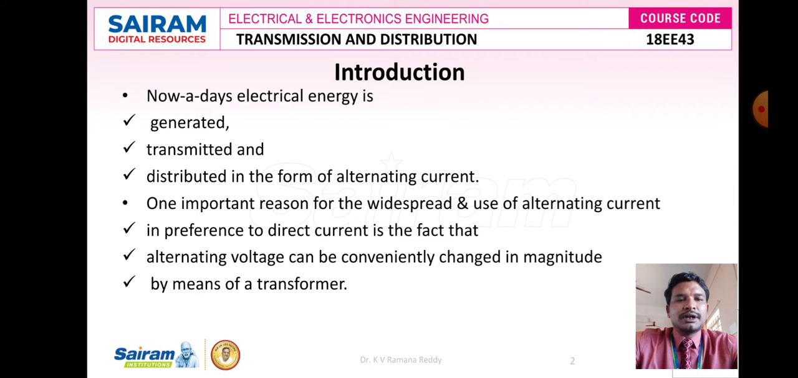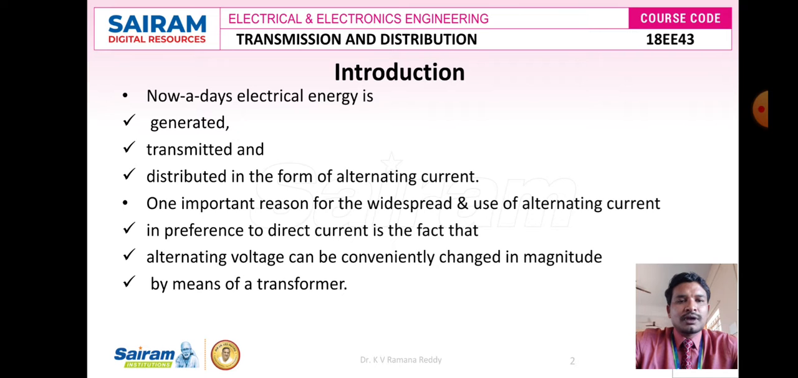One of the important reasons for the widespread use of alternating current compared to direct current is that alternating voltage can be conveniently changed in magnitude by means of a transformer. As we know very clearly, a transformer is an electrostatic device which is used to transfer electrical power from one circuit to another circuit without changing the frequency. And the transformer works on the principle of electromagnetic induction.